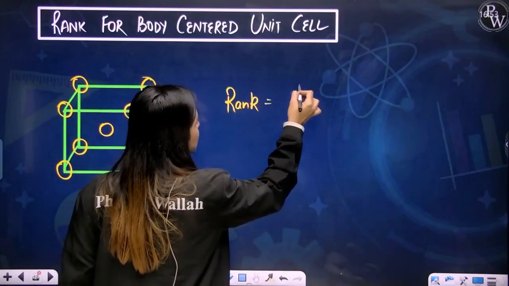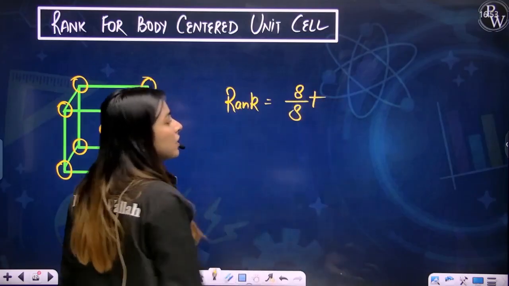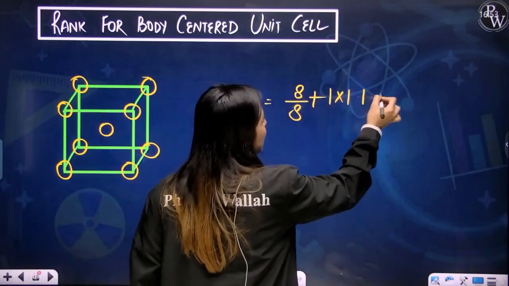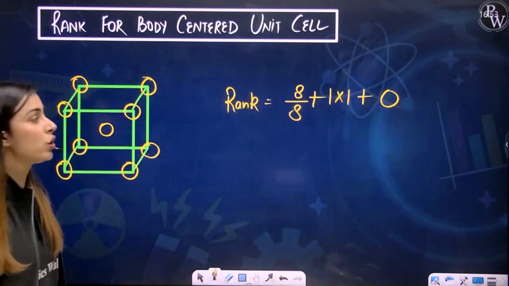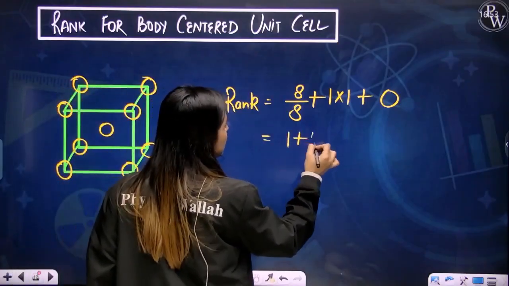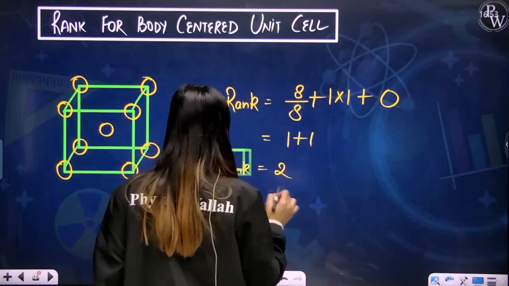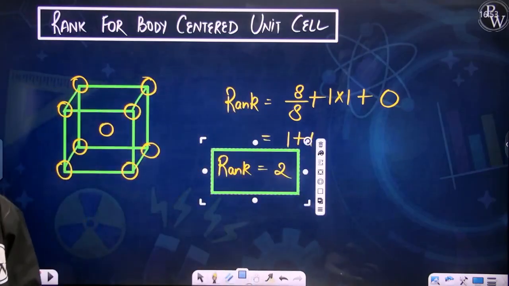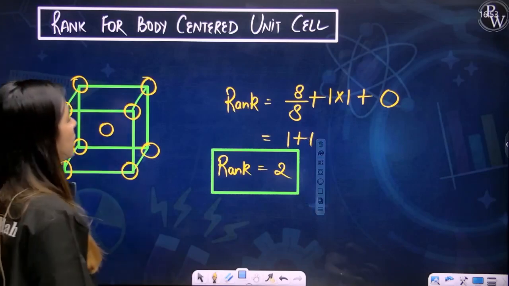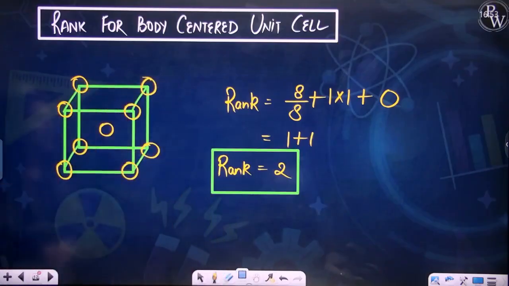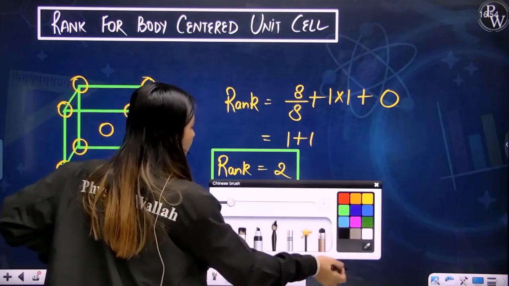You have corner atoms 8, so 8 by 8, plus you have a body-centered atom 1, so 1 into 1, plus, else you don't have any other thing. So total your rank would come out to be 1 plus 1, so rank is equal to 2. So always and always the rank of a body-centered unit cell will come out to be 2. Clear? Yes, perfect. Please write it down. I hope you've written it.